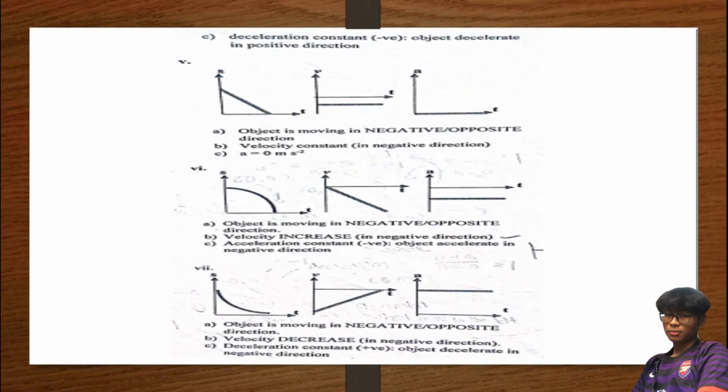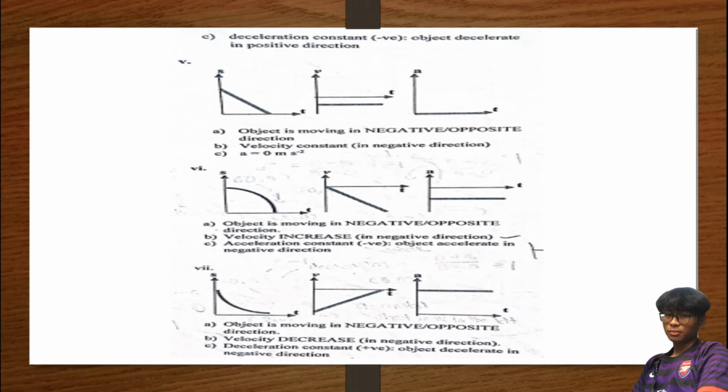Okay, macam tadi juga, cuma ni case macam the opposite. So object moving negative. Kita tahu negative, graph dia bentuk downward untuk displacement against time. So dia ke bawah, kita tahu velocity dia sama, cuma in negative direction.